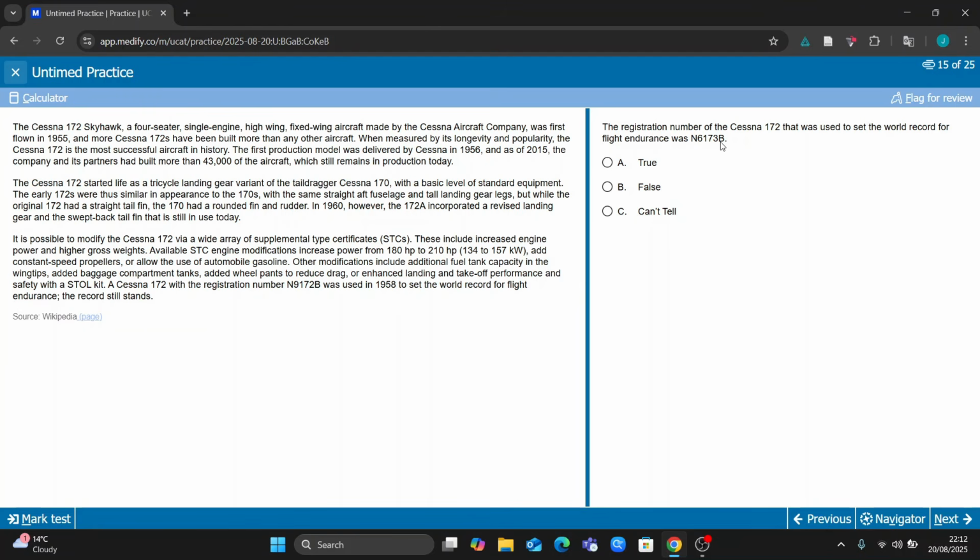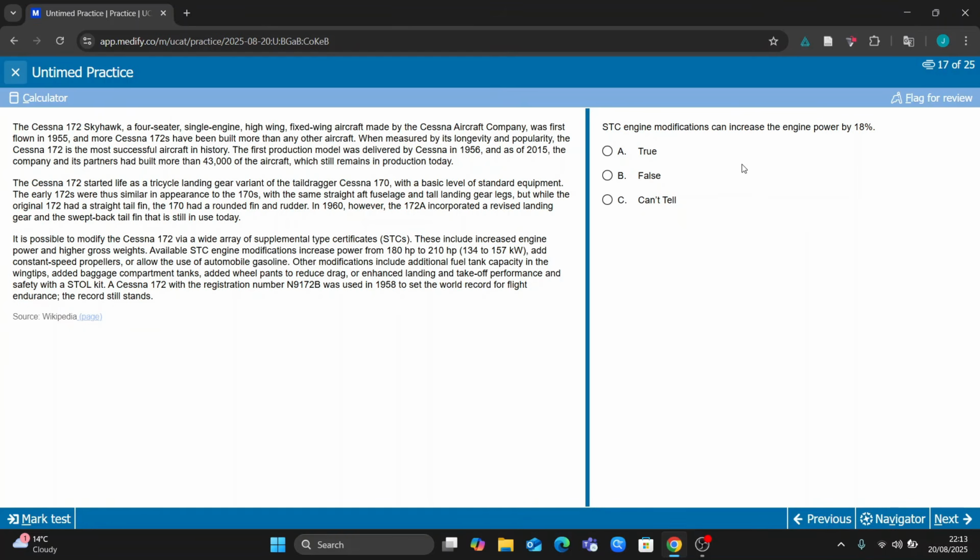Yes, registration of the Cessna 172. Actually, no, that's wrong, sorry. Little trick there. N7177, so that's false. Current design includes a straight tail fin, okay. High wing, maybe, it's hard to tell. And the swept back tail fin, okay, so it's swept back. So that's going to be false. I don't know if it's straight.